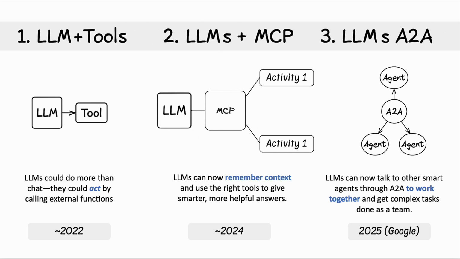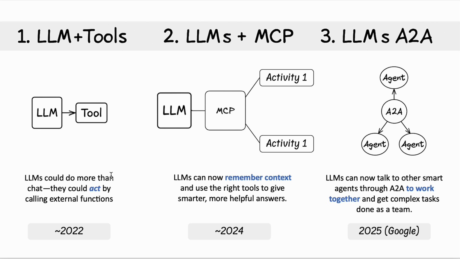So a little bit of a timeline in terms of how we evolved to agent. When LLMs first came out, the realization came pretty quickly that while we can chat with LLMs, we can't really get it to do anything. And so around 2022, the idea was, look, let's connect LLMs to tools so we can do something like schedule meetings, book a flight, etc.